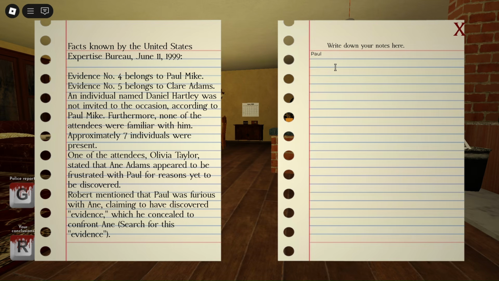Paul was in the party, then Claire, then Daniel, then Olivia, then Anne herself, obviously, and Robert. So we now have 6 names of people based on the police report.